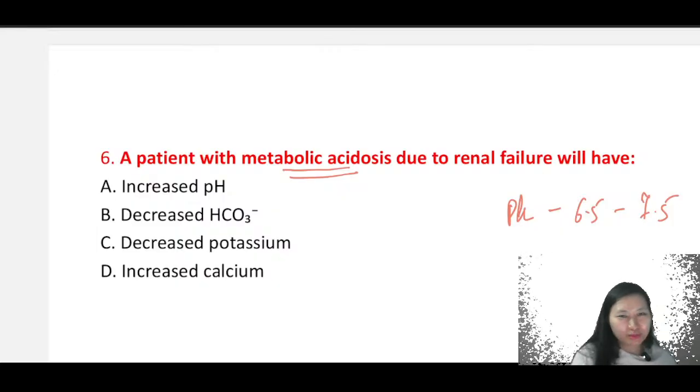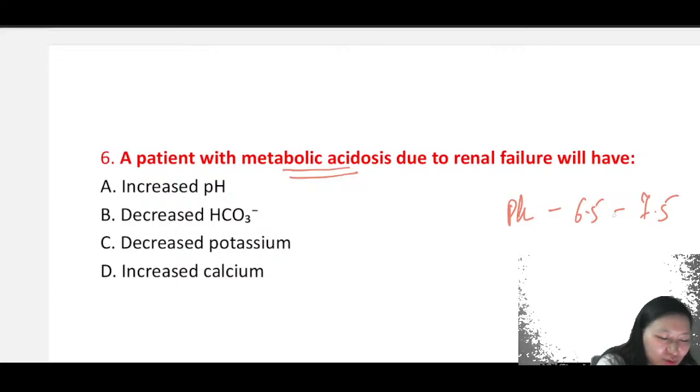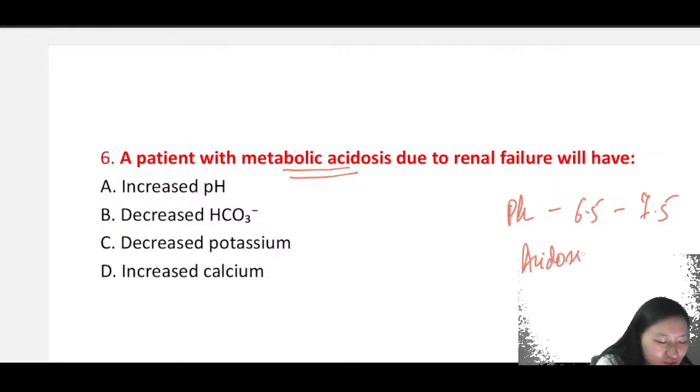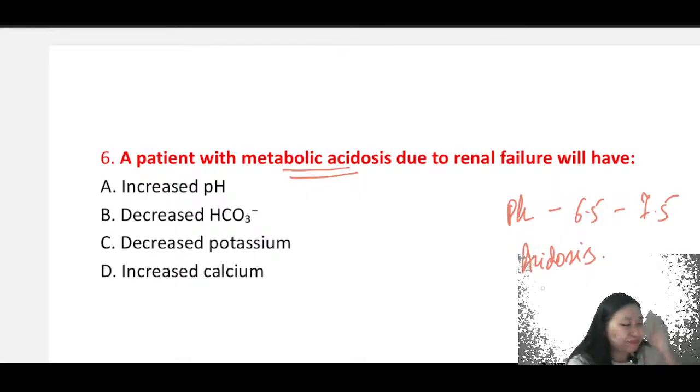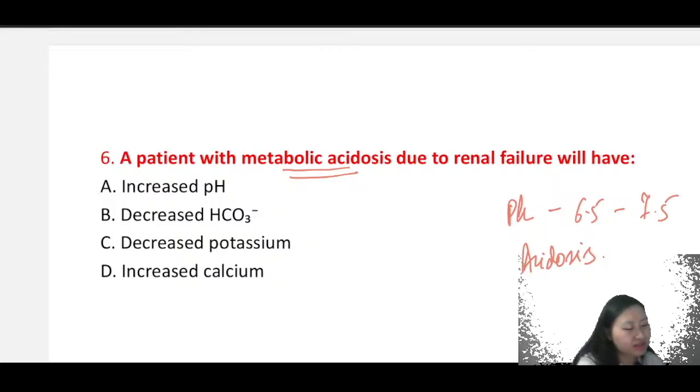In a patient with metabolic acidosis due to renal failure, this is your pH. If you're looking into your metabolic acidosis, what will happen? Anything which falls below your 7.35 range will be your acidosis. So we are already saying that the patient is having acidosis. So in this, will the pH increase or decrease? In acidosis, pH will decrease.